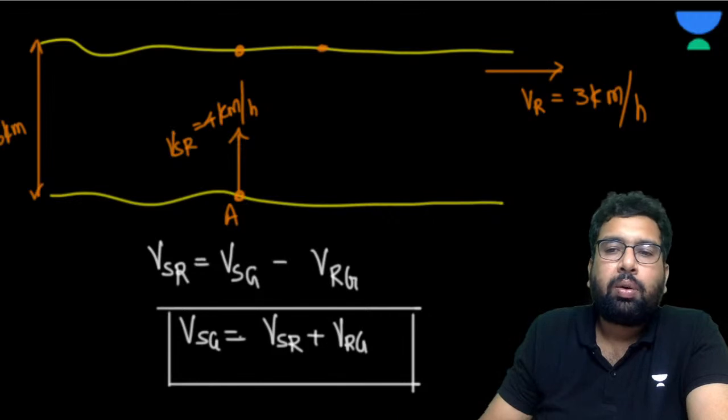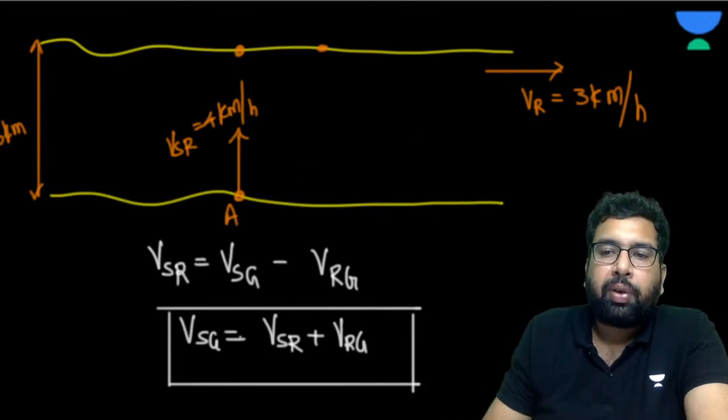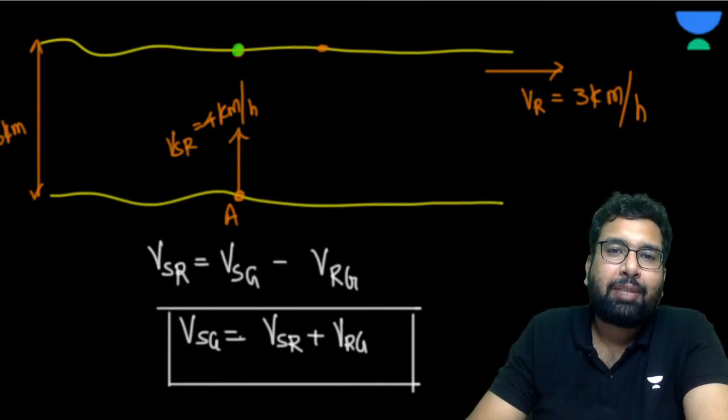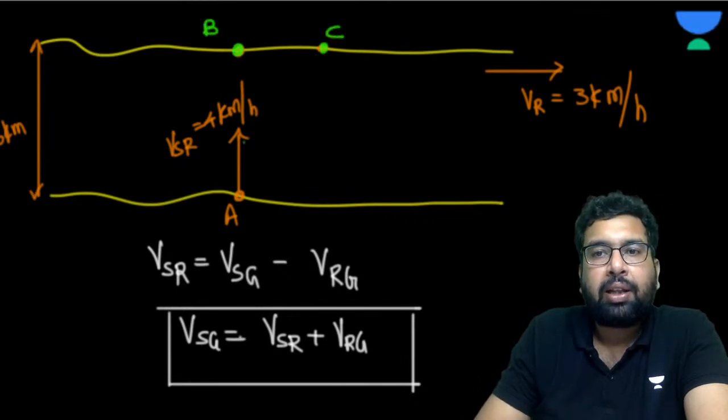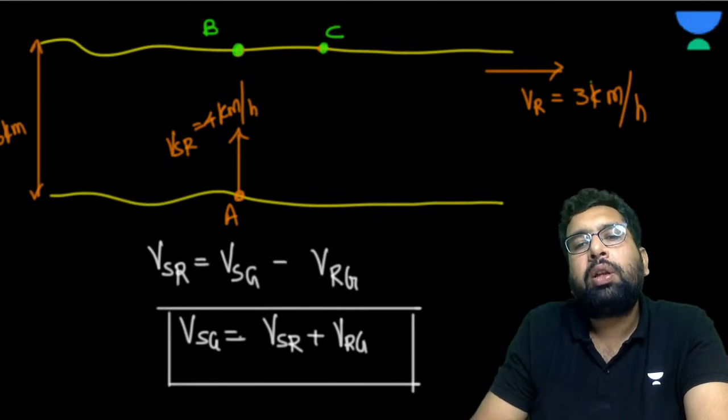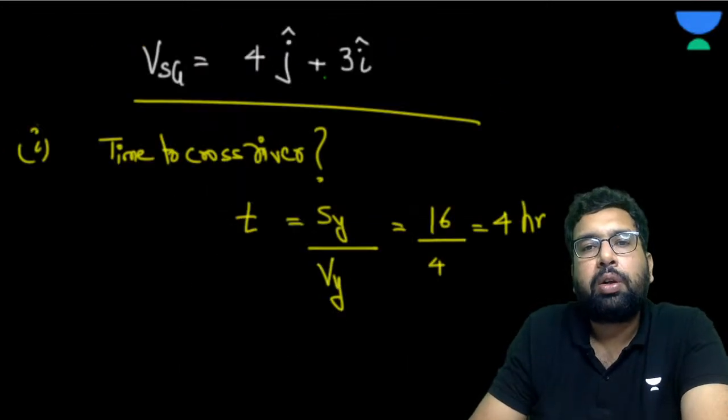That is why it is in two dimensions. So from here to here, let's suppose this is B and this is C. Obviously, the horizontal component 3 i cap, and this is 4 j cap.